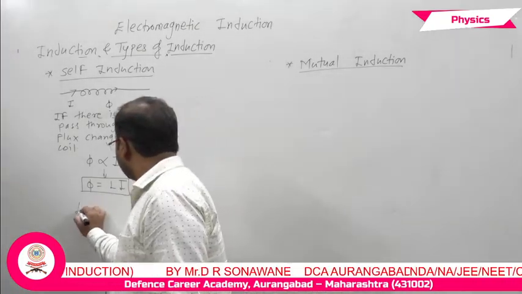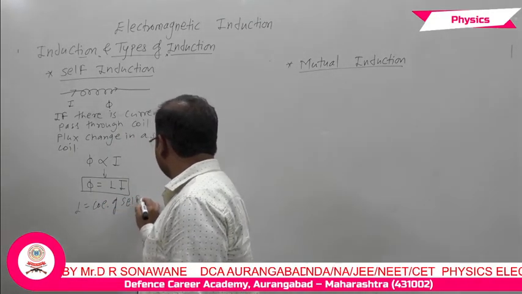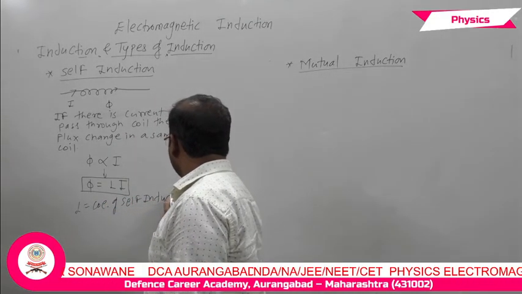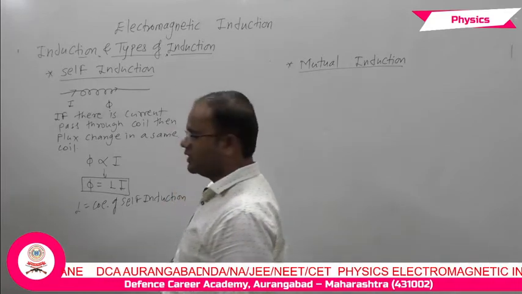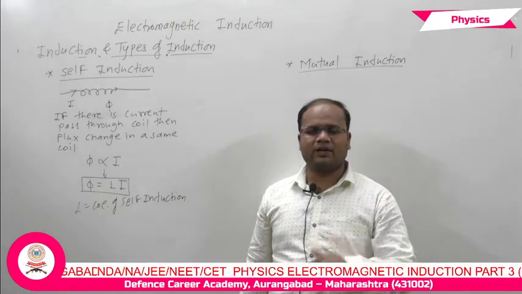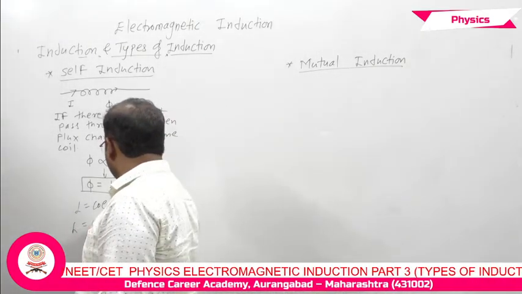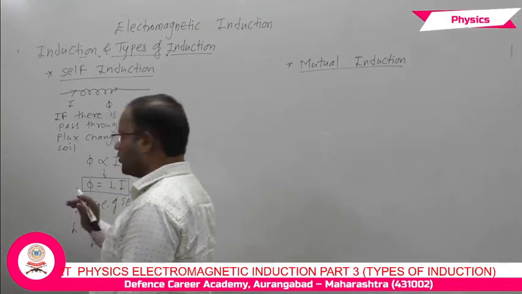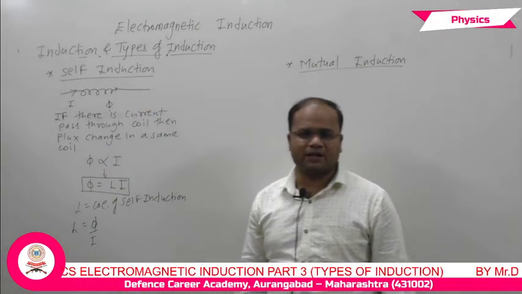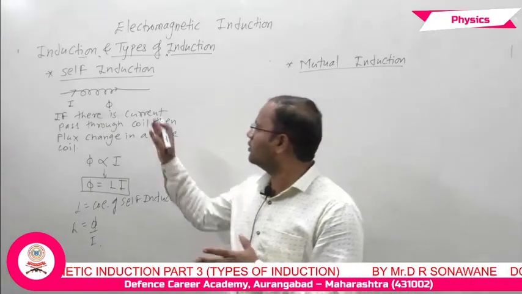We can define it as the ratio of flux to current, so phi upon I is the formula for the coefficient of self induction, and the value of L depends on the coil.